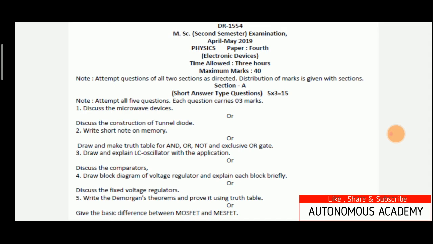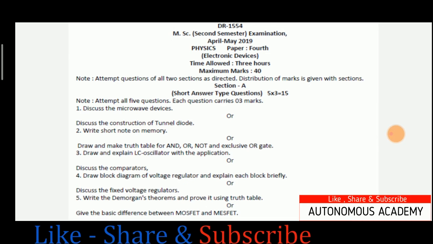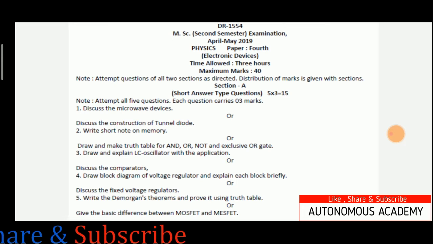Because of the heavy doping, tunnel diode can be used in forward bias condition as well as in reverse bias condition. Tunnel diode is a fast switching device and for this reason it can be used in amplifiers and in high frequency applications. Now let's come to the point, construction of the tunnel diode.